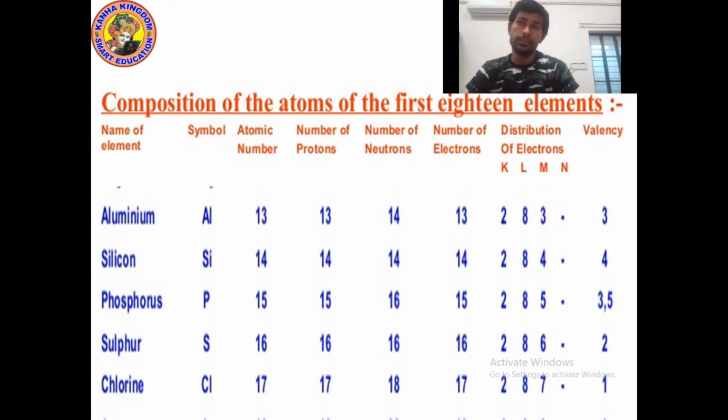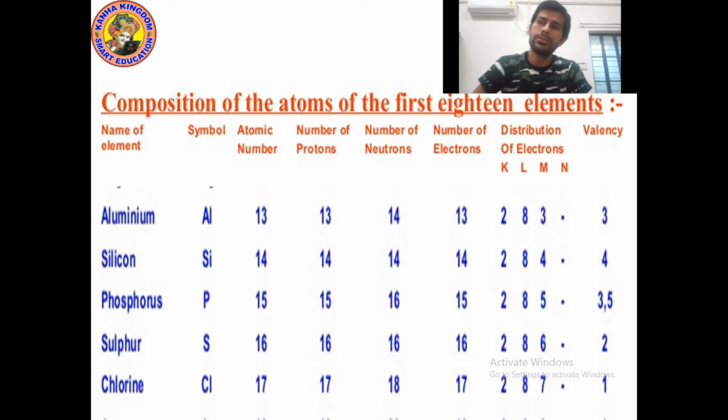Now phosphorus. Symbol is P. Atomic number 15. Number of protons 15, number of neutrons 16, number of electrons 15. In the K shell we will fill 2 electrons, so 15 minus 2, 13. In the L shell we can fill 8 electrons, so 13 minus 8, 5. And the remaining 5 electrons we can fill in the M shell.